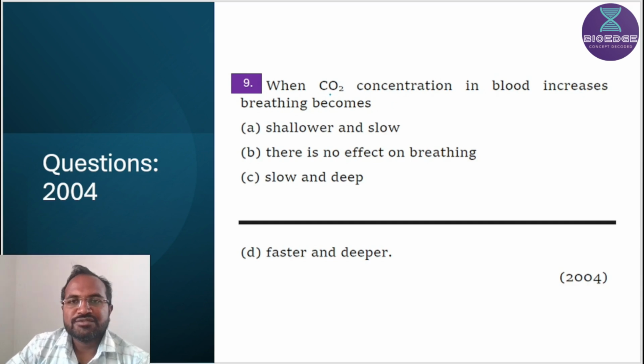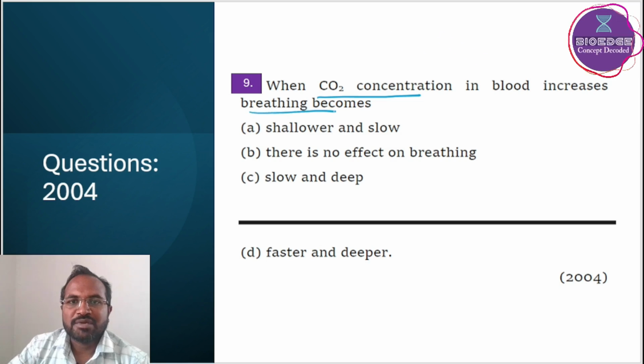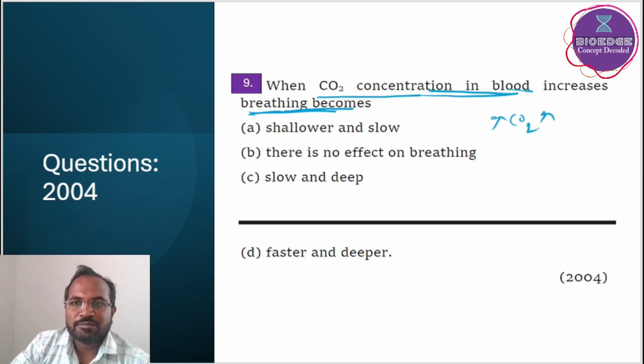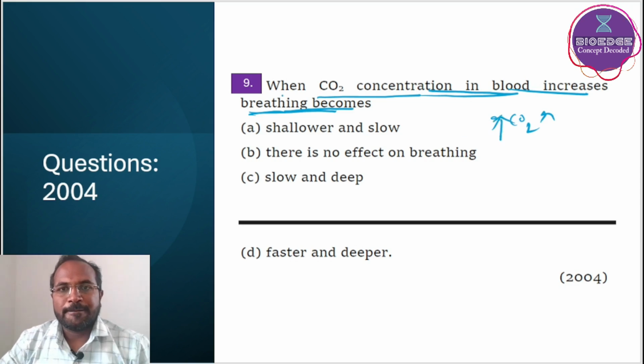Question: when CO2 concentration in blood increases, breathing becomes what? So the question demands the relation between carbon dioxide concentration in blood and breathing. If carbon dioxide concentration in blood increases, then what will happen to the breathing mechanism?